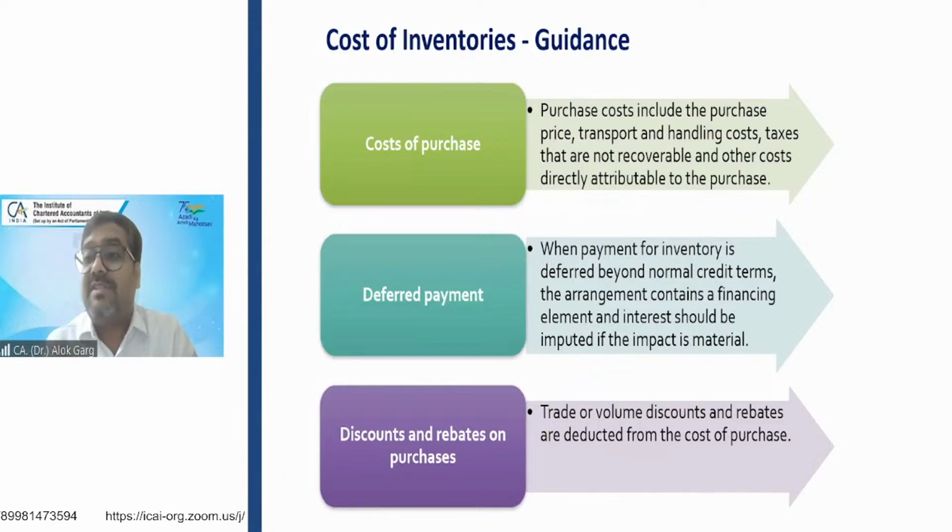What is my cost of purchase? Cost includes the purchase price, transportation, like in PP we have discussed now: purchase price plus import duty plus non-refundable taxes minus trade discounts and rebates. The same concept is there also, right?